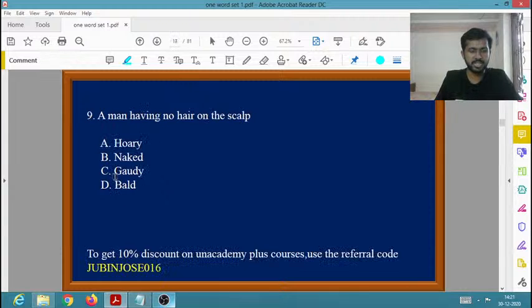Okay. So next, a man having no hair on the scalp. Suppose a man is not having any hair on the scalp. What is the one word you use to call them? Hairy, naked, gaudy, bald. So which among the following is the one word for a man having no hair on the scalp? What is the one word?